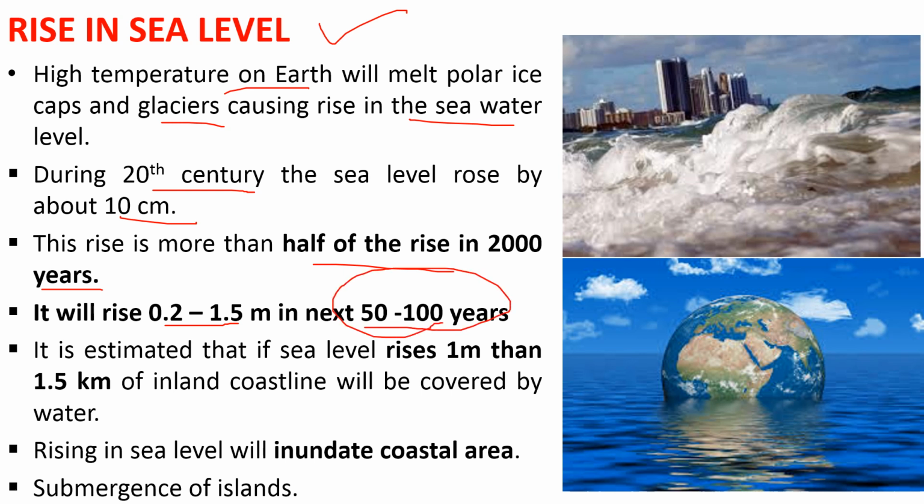This is just the prediction, and it is estimated that if sea level rises by 1 meter, then 1.5 kilometers of the island in the coastline will be covered by water. So that is inundation, that means going under water. So the rise in sea level will result in the inundation of the coastal region and submergence of islands, which is a threat to all the people who are living near the coastal region.